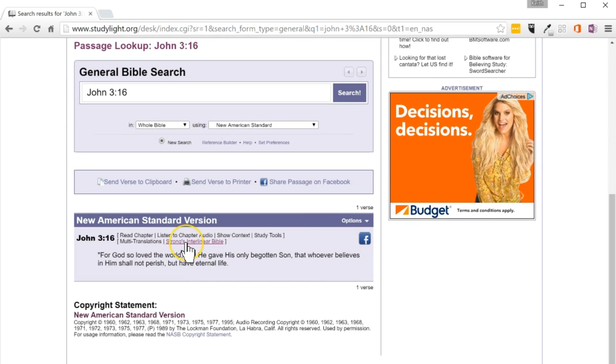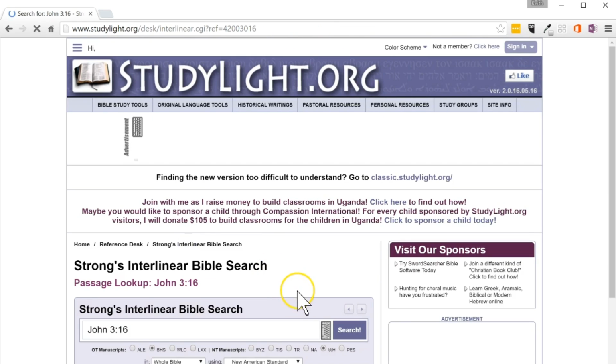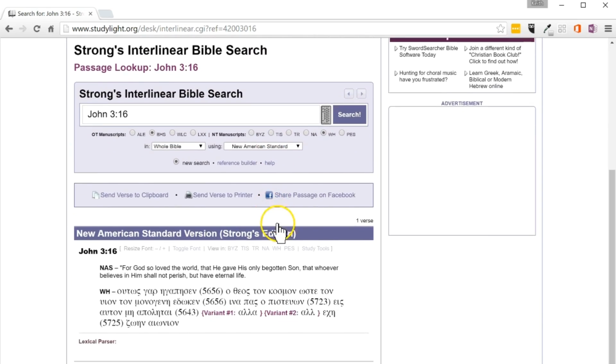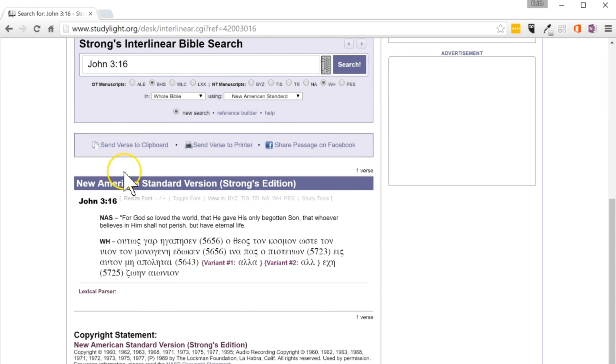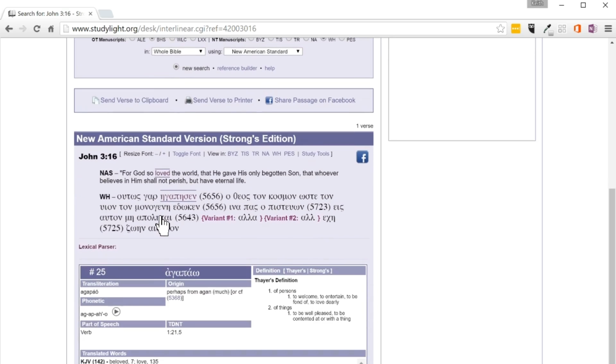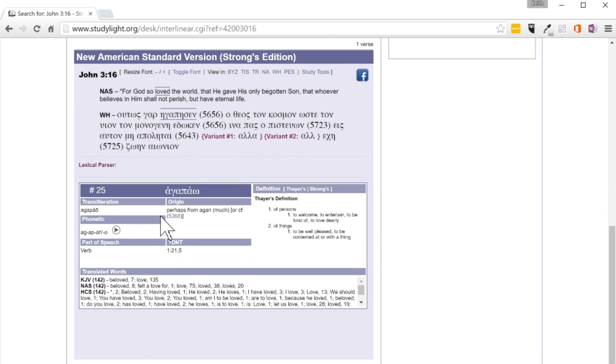and then right under here, Strong's Interlinear Bible, what I love about this is it puts the verse, and also notice how as I highlight different words, it shows you the Greek and it becomes a clickable link. Well, let's just say, for God so loved the world, you want to figure out which kind of love that is. You click that and you'll notice that down below it doesn't open up a new window, doesn't go to anything really complicated. It's just a quick, simple word study.